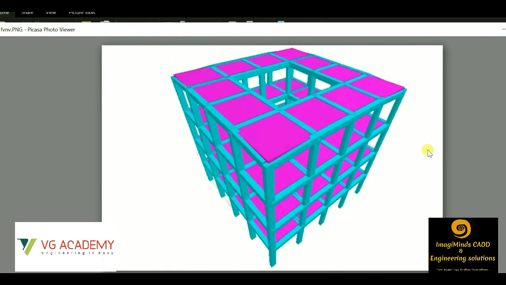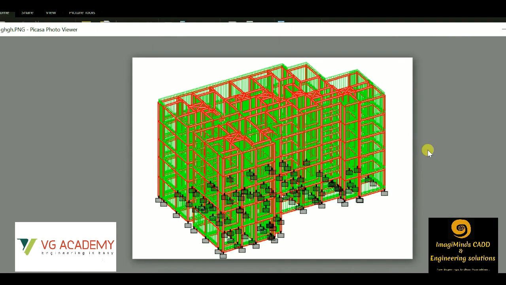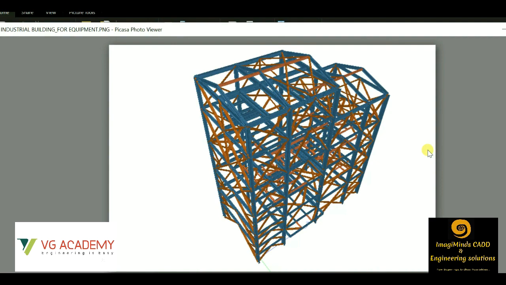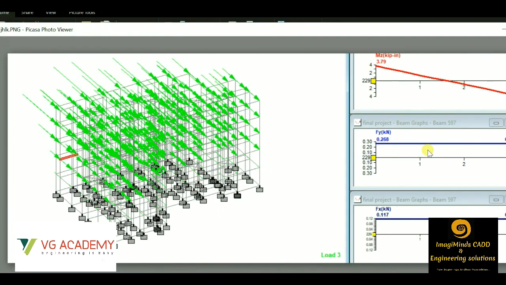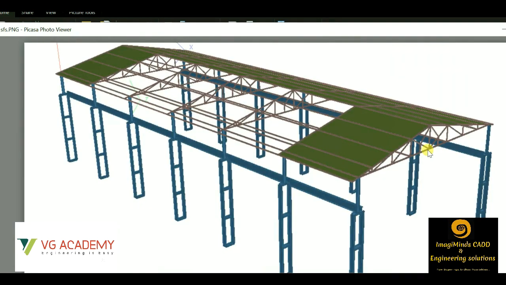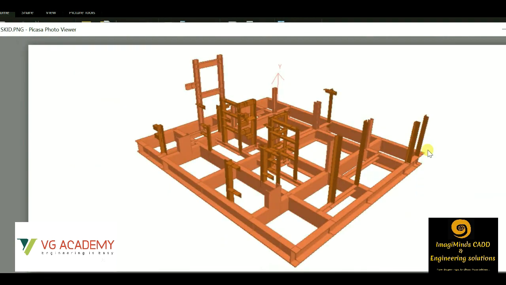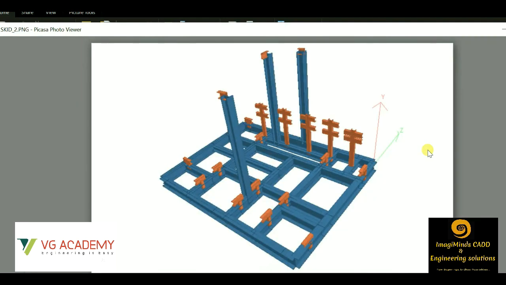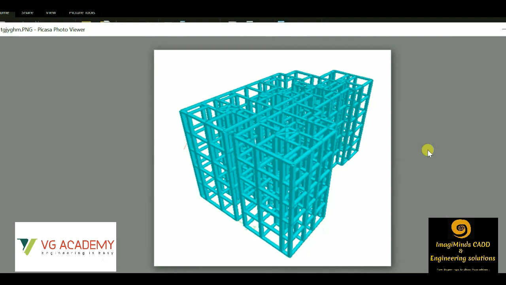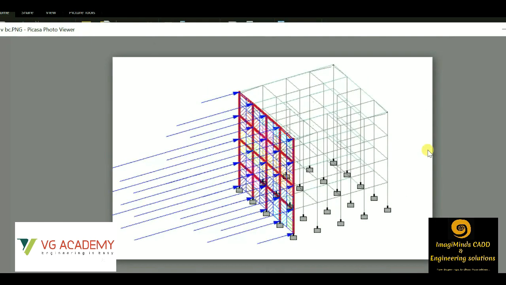Then we have this type of projects. These are all done by the students of our institute. These are multi-storied buildings. This is a steel structural building. This is again a steel truss shade. These are the skid base frames of oil and gas industry. Again a skid base frame. This is the application of wind load.